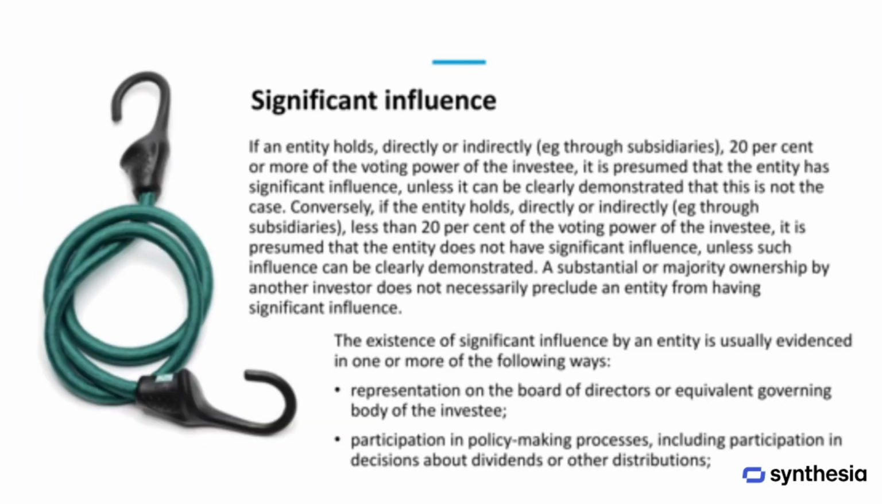Significant influence is generally assumed when an entity owns 20% or more of the voting power in another company, whether directly or through subsidiaries. However, this influence must still be evaluated, and it can be proven that significant influence does not exist in certain cases. On the other hand, if the ownership is less than 20%, it is usually assumed there is no significant influence, unless there's clear evidence showing otherwise.